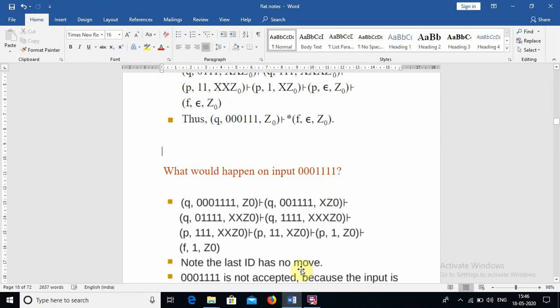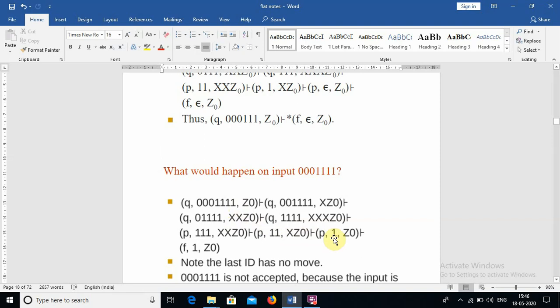For that reason we pop the X's, right? So 3 zeros we have, 3 X's we pushed initially, and we have to pop 3 ones, and we pop 3 X's. So we pop every X, but we are left over with a